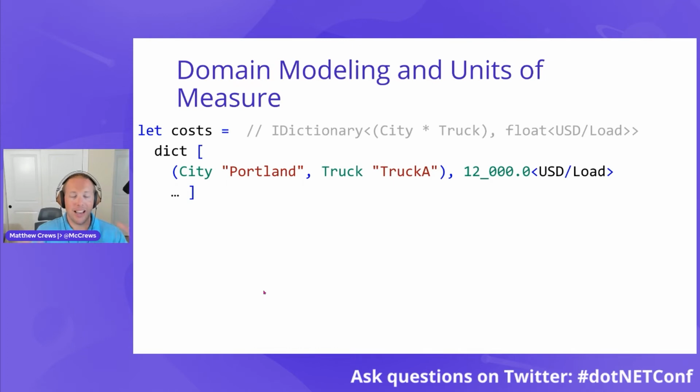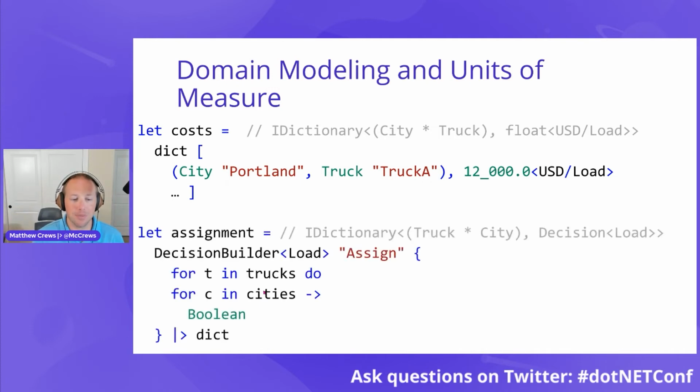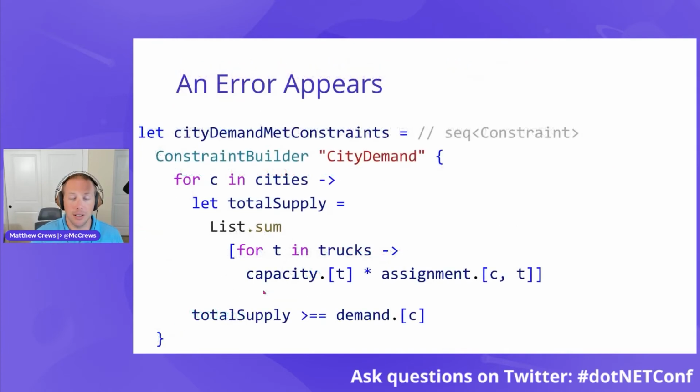Costs, where I have for a given city, for a given truck, here's the cost, but now it's in terms of US dollars per load. And I'm going to annotate my decisions. My decisions are now in units of load. When I do this, I'm going to see some errors appear because I've told the compiler so much more about what this code is meant to represent.